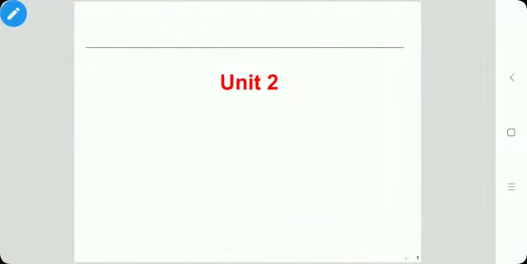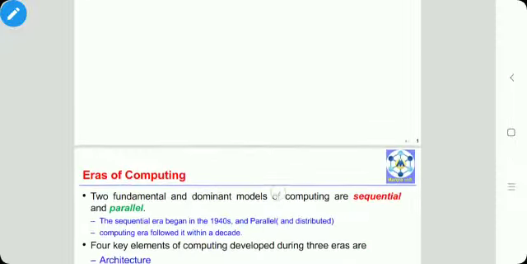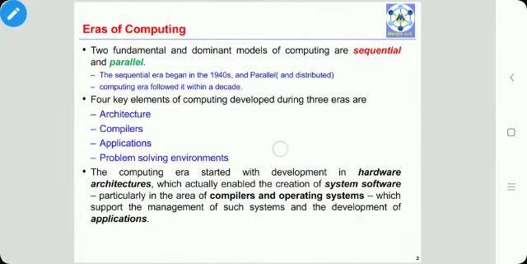Dear students, today we will start with Unit 2, that is Principles of Parallel and Distributed Computing, in which we will see what is parallel computing and what is distributed computing. The first topic is eras of computing. Two fundamental and dominant models of computing are sequential and parallel. Sequential computing means the things are executed one after the other in sequence, whereas parallel computing means the things are executed simultaneously, that is, in parallel.